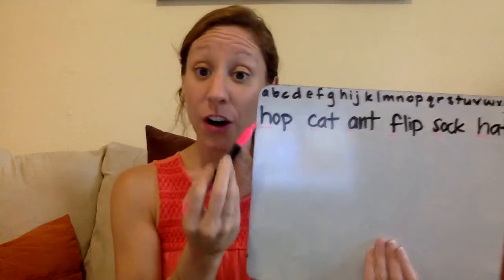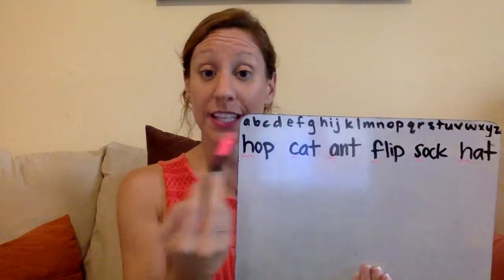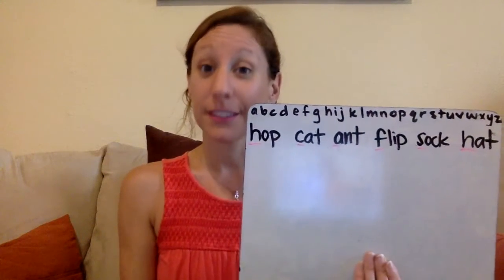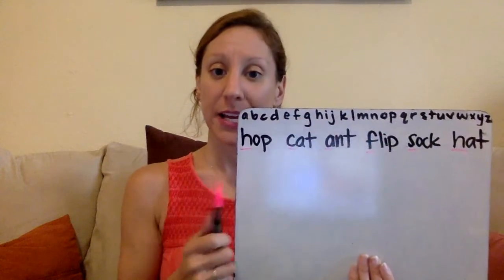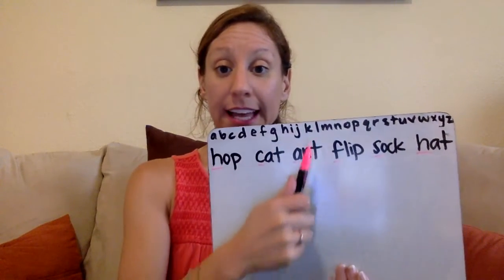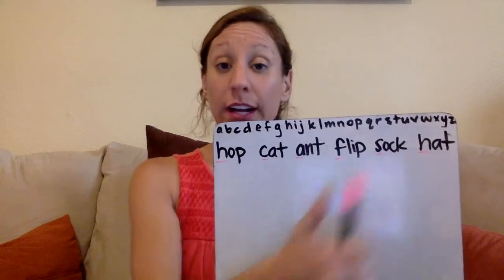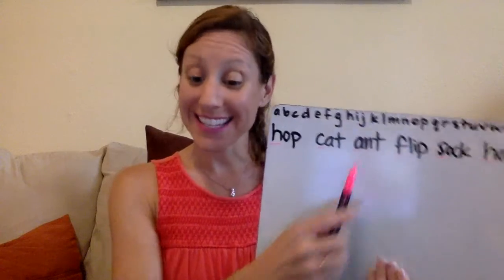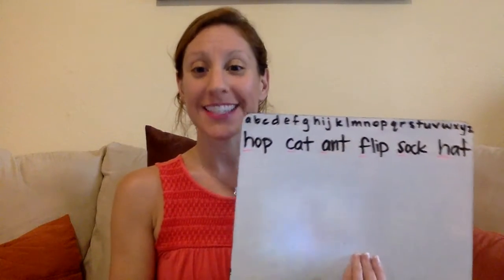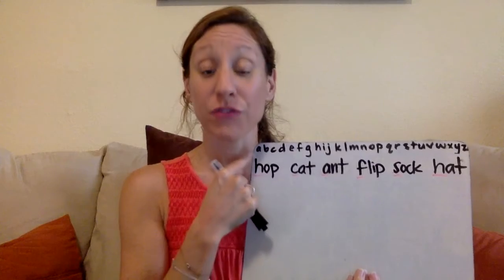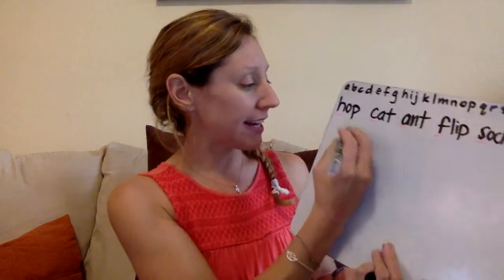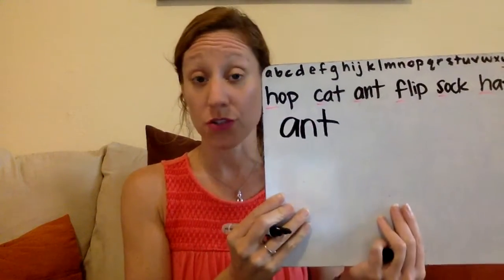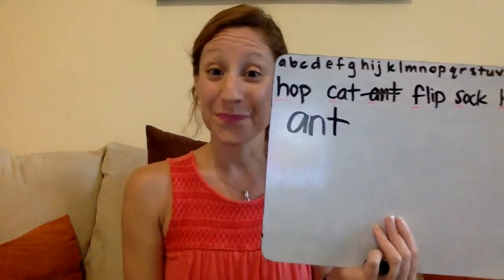Now, I can also underline those here, or I can just check through. Which one of these letters, the first letter, which one comes first in the alphabet? Is it H, C, A, F, S, or H? A comes first. So, ant is the first word we would list alphabetically because A is the first letter in the alphabet. So we write ant first, A-N-T. Ant is first. We're done with that one.